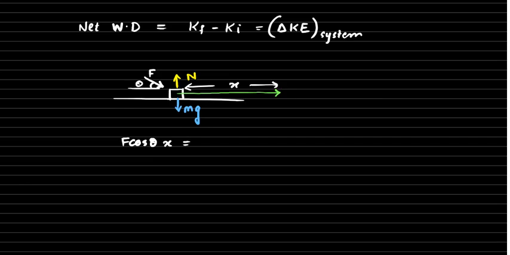Let us assume that the body was at rest initially. So the final kinetic energy of the body happens to be half m vf square. The initial kinetic energy of the body is 0, so minus 0. This is how we write down the expression for the work energy theorem. So this is an example.